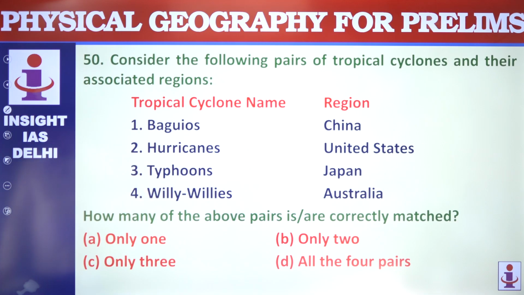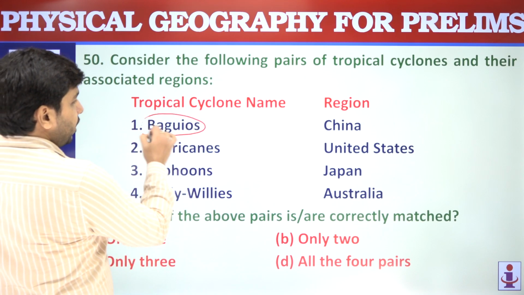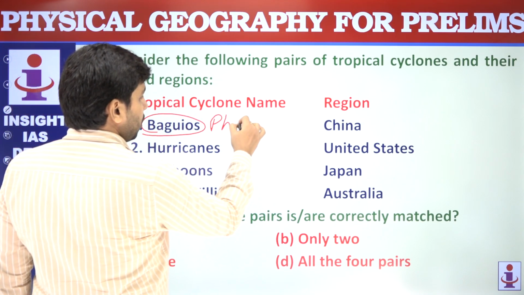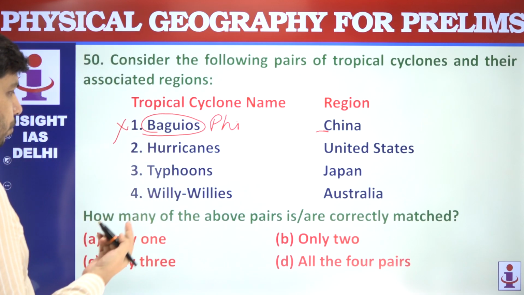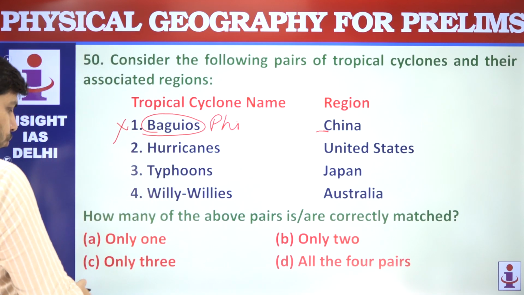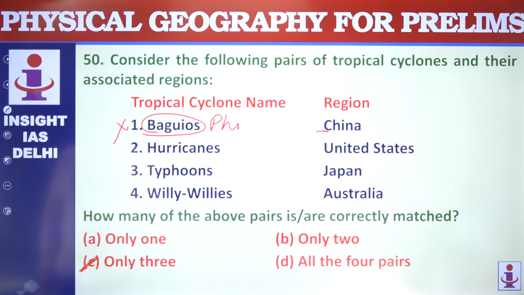Tropical cyclones and regions are given. So Pagasa is related to the Philippines, not China. So this is not correct. Hurricanes, typhoons, all the 3 are correct. So 3 are correctly matched.